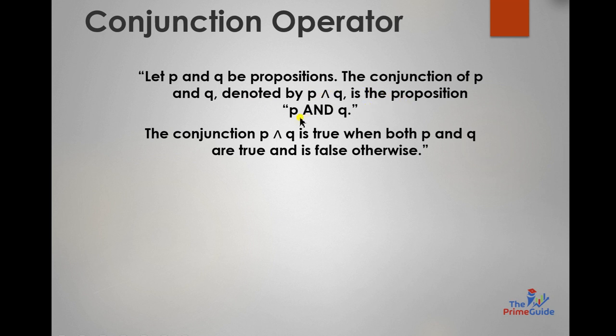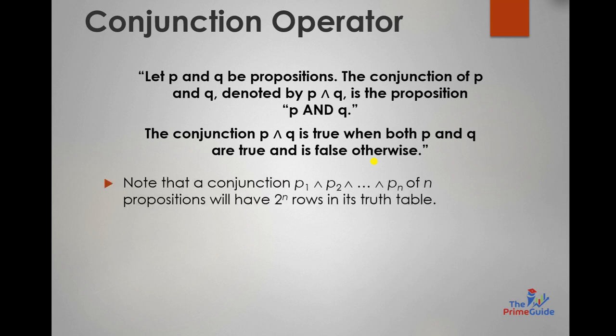The proposition P and Q, the conjunction of P and Q, is true when both P and Q are true and is false otherwise. So whenever the first proposition is true and the second proposition is true, then this conjunction would be true. In all other cases, it would be false. Let me show you with its truth table down here. Whenever we have two true propositions, the answer would be true. Otherwise, in all other cases, it is false.